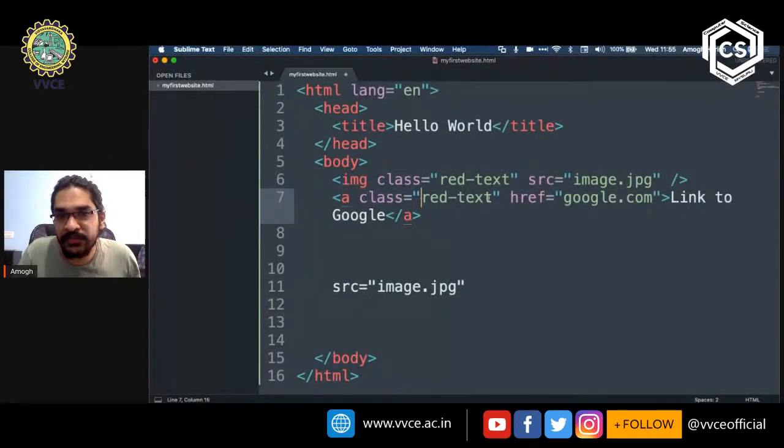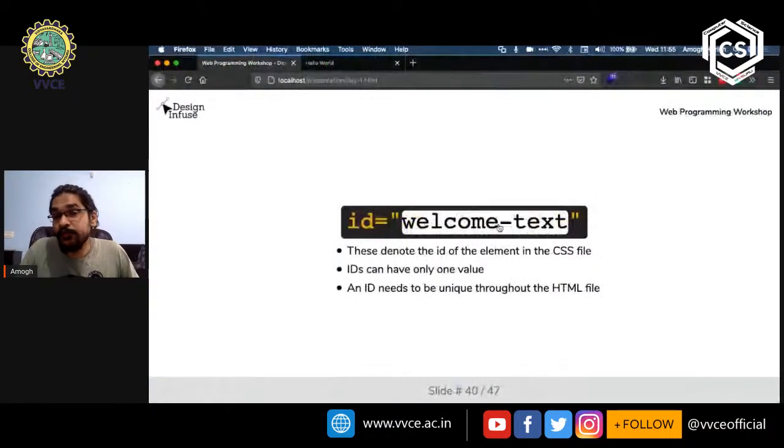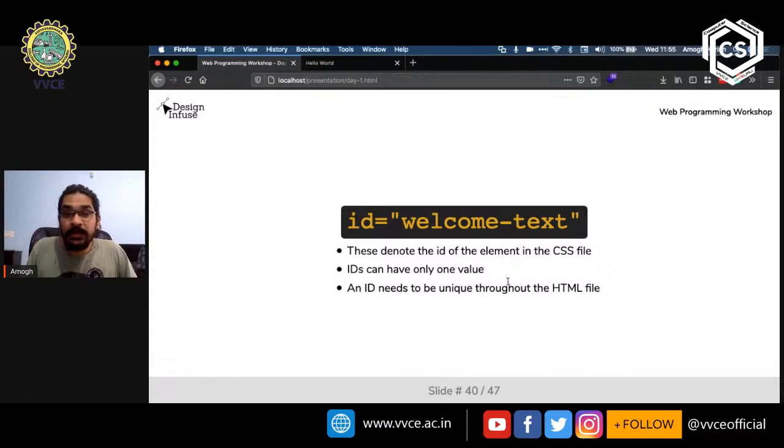We have said red-text, and this is the same in this anchor tag and in this image tag. So this red-text can actually signify both. But what if you wanted to select just one of those? That is where we use the ID attribute.